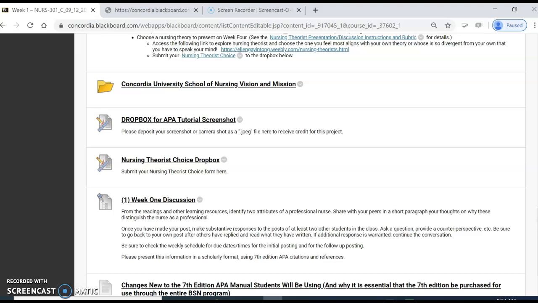Now, what's really important with discussion forums is make sure you check first off when the initial posting is due and when the response to at least 2 of your peers is due. It's important that you get those in so that others can see your viewpoints and you can continue the conversation through it all. And it's also important that you start supporting what you're trying to say with scholarly resources, information that can be trusted. So you need to present this information in a scholarly format. That means citations and references using 7th edition APA.